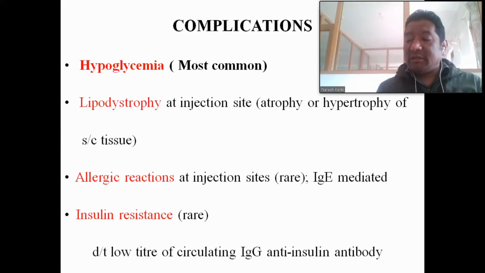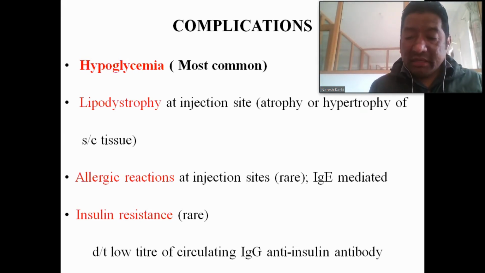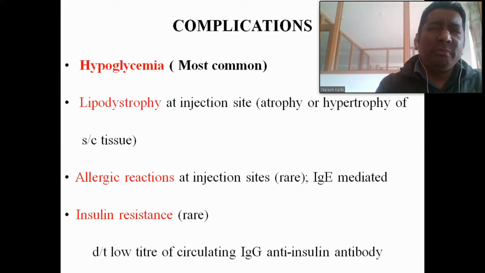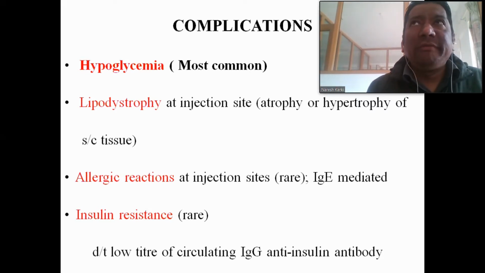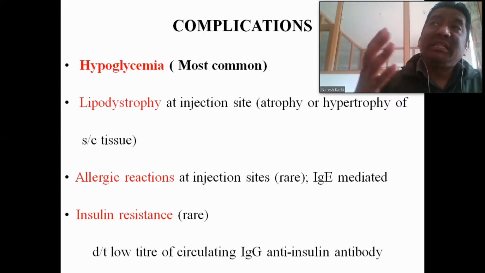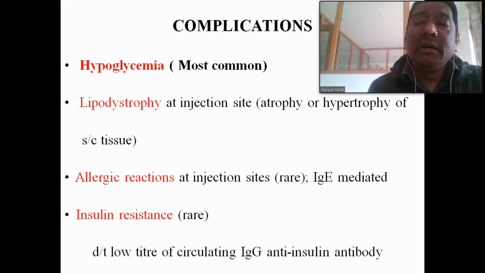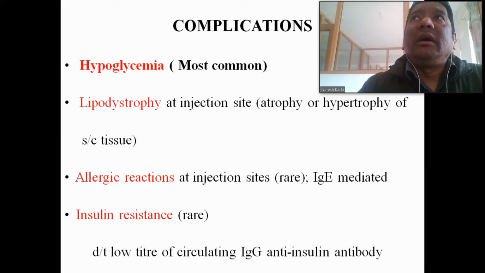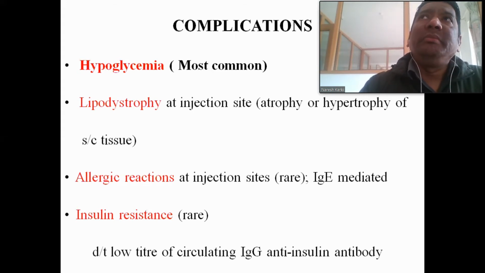So why does hypoglycemia occur? We know that insulin is given along with the meal, just before or immediately after the meal, to mimic the timing of the physiological bolus insulin secretion and the physiological basal insulin secretion. The other important thing to consider while giving insulin is the dose. The dose of insulin is adjusted with the amount of the meal taken.